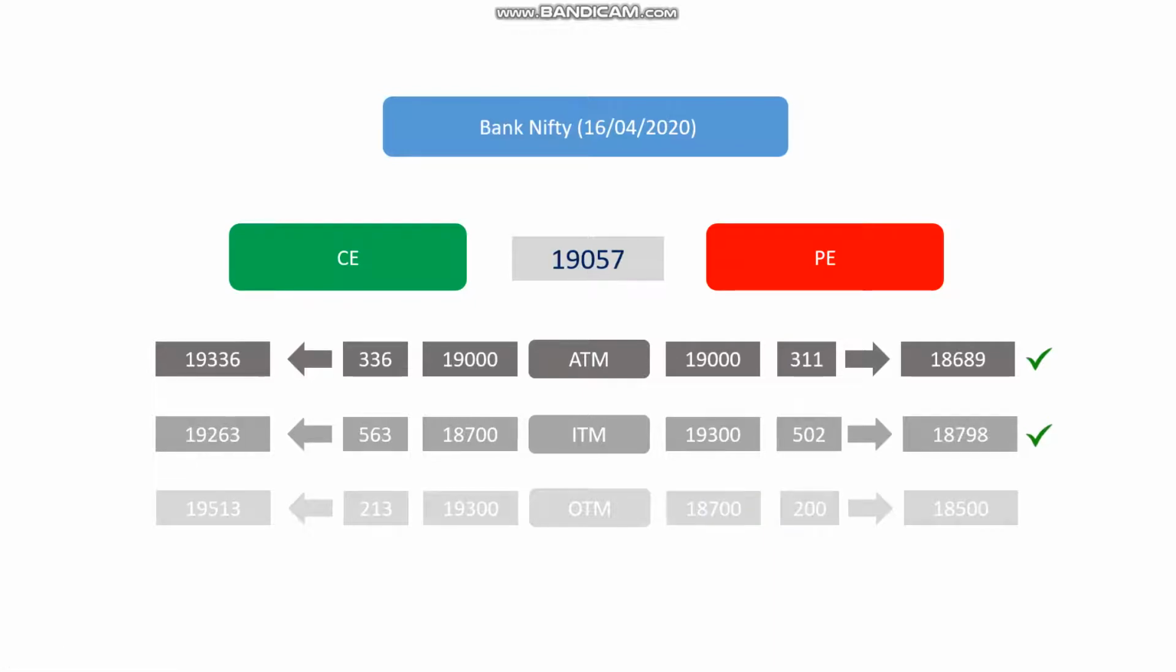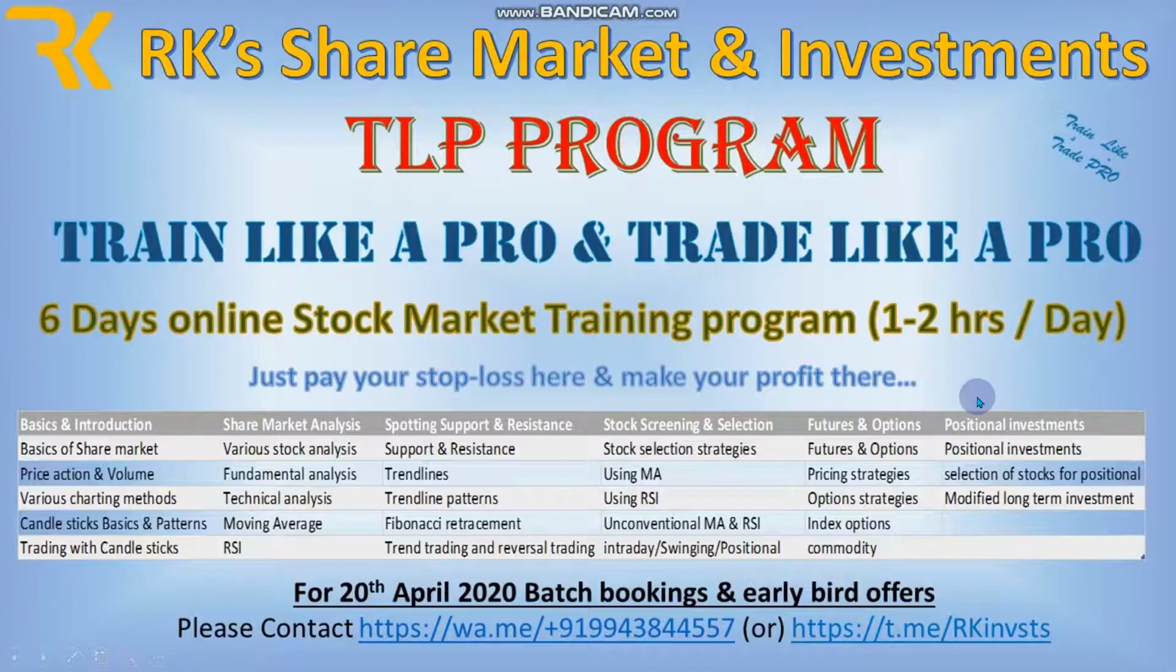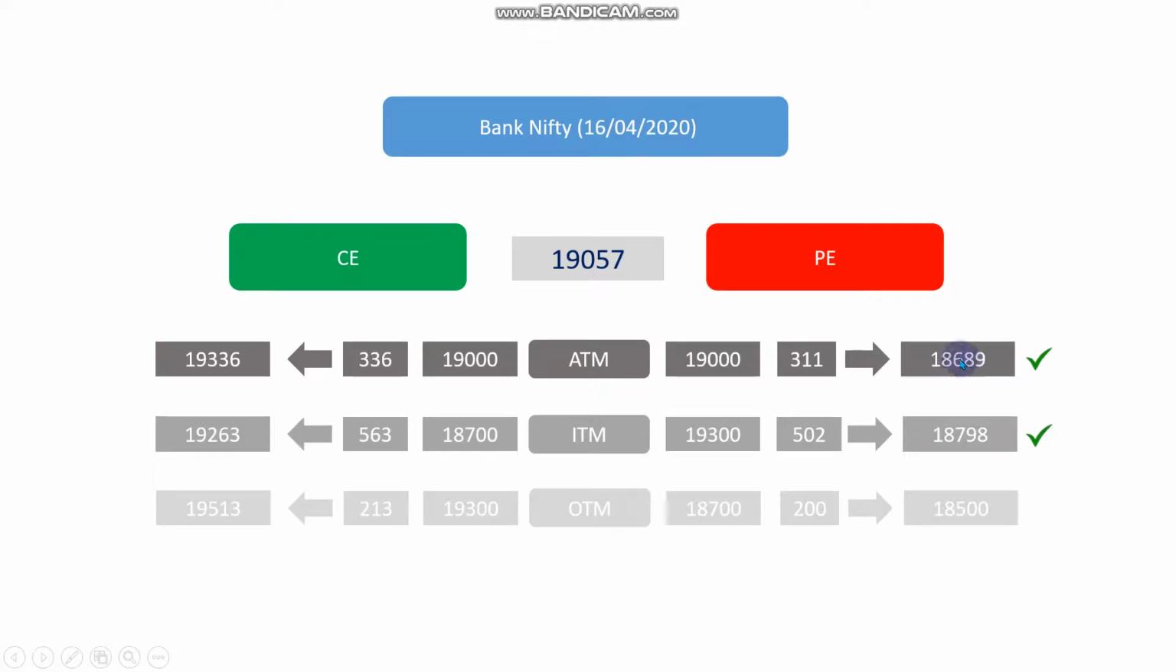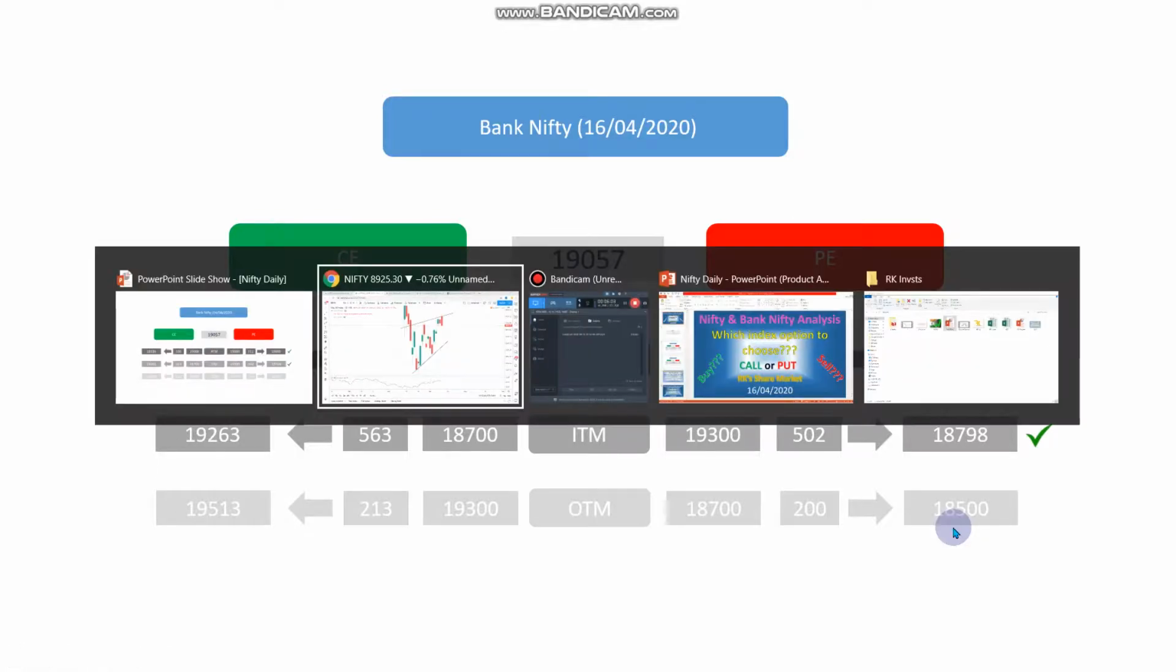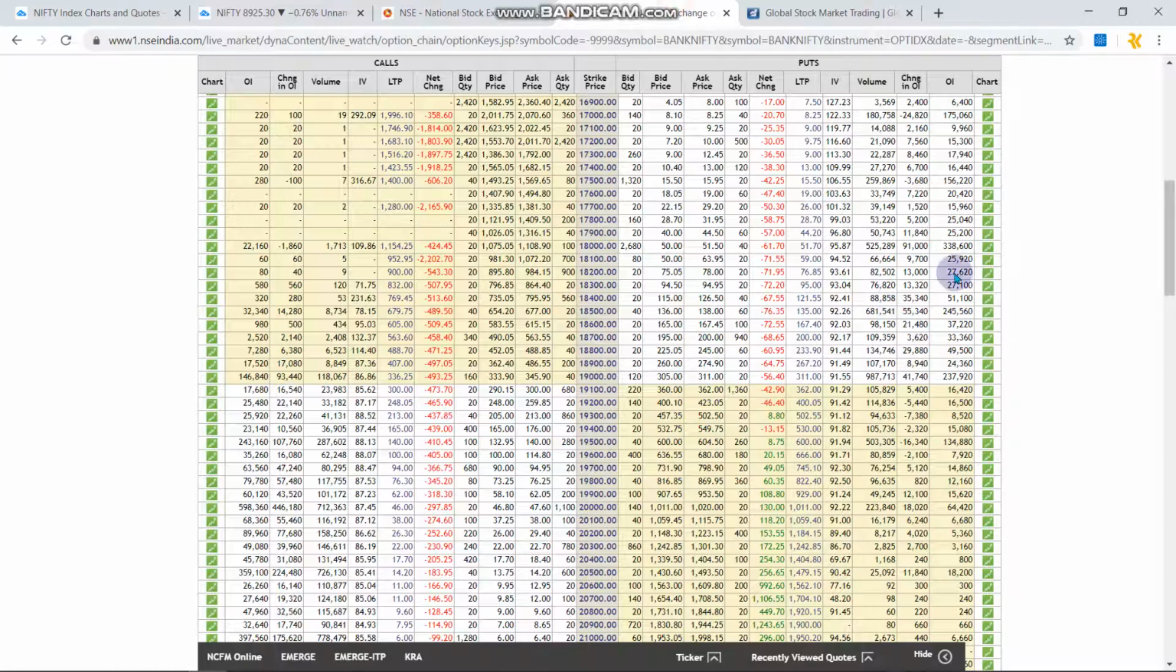The same thing with Bank Nifty. You can go with the 19,000 put option, which is currently trading at 311 premium, and if you are going for a little lower premium, you can consider the 18,700 put option with the 200 premium. So the strike price and the break-even will be somewhere around the 18,700 to 18,500 range. So this is the level which you are looking at.